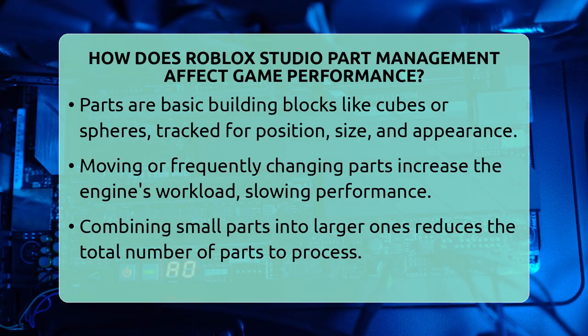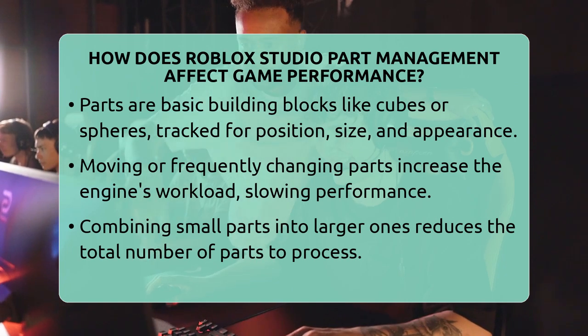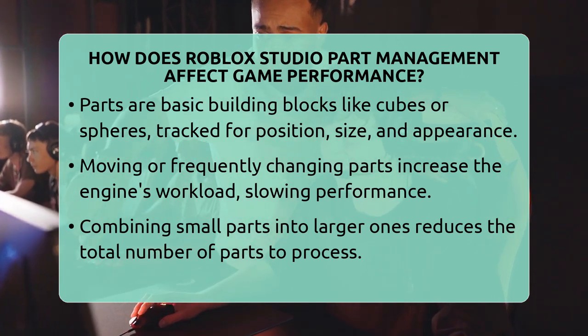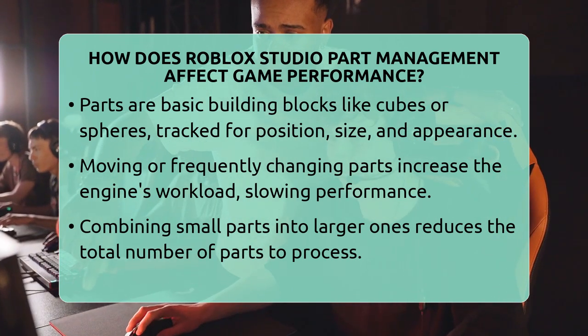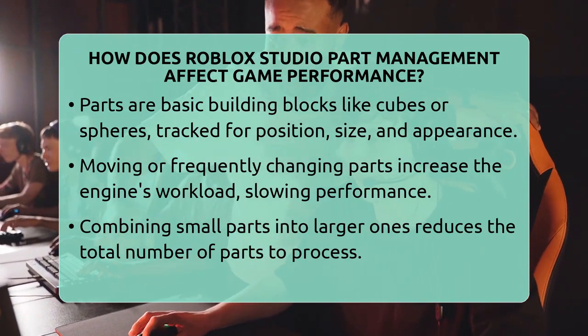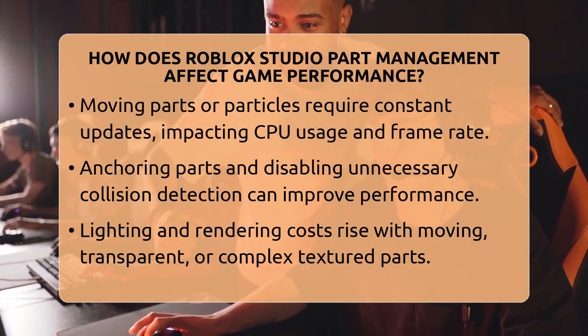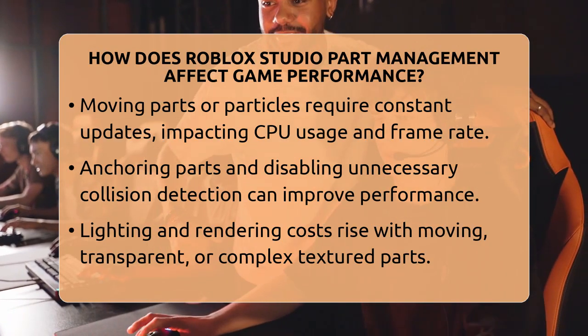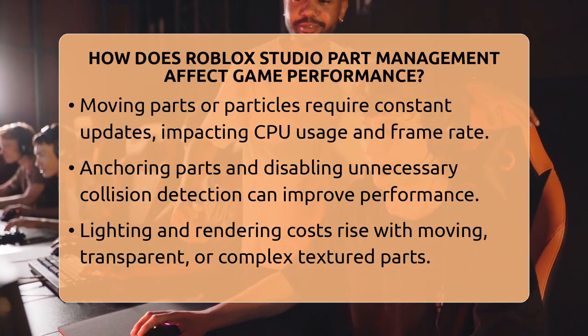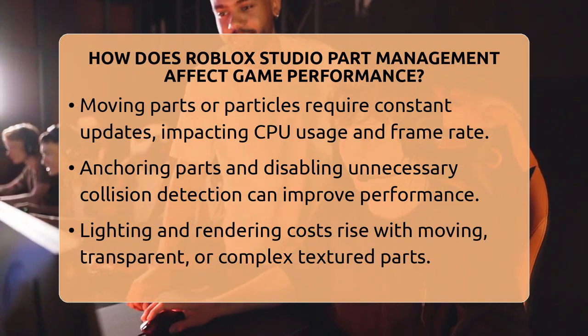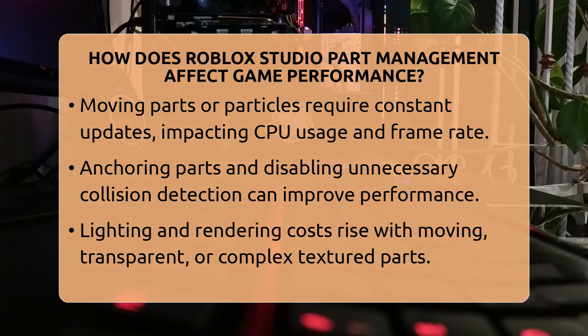Moving parts also affect game speed. Parts that move every frame, like animated objects or particles, require constant updates. This can increase CPU usage and lower frame rates. To improve this, you can anchor parts so they don't move unnecessarily. Disabling collision detection on parts that don't need it also helps. This reduces the calculations Roblox has to do for physics.